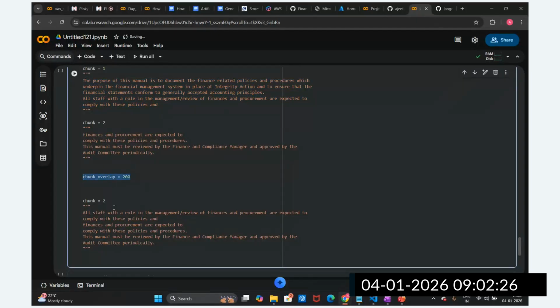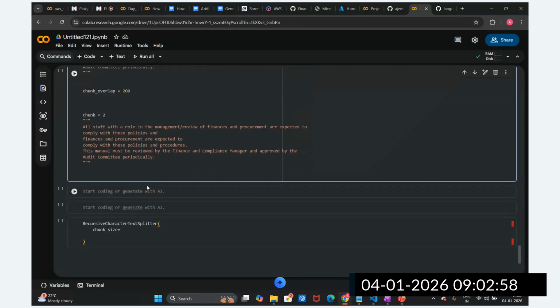We are going to create the next chunk from this point also. Because we have provided a chunk overlap, it will take the previous 200, 300, or 100 characters and add them to the next chunk. If you see here, the first chunk is broken here, and that is fine. But the next chunk starts with half of the meaning where we broke it, so it will capture the overlap of these characters in the next chunk also. This is how it is able to capture the semantic meaning. That is the benefit of providing the chunk overlap.